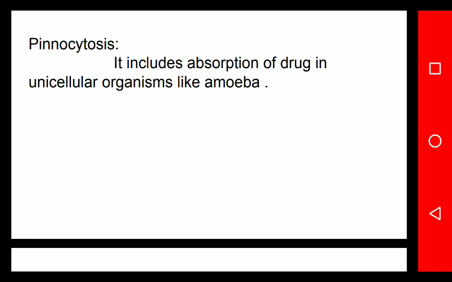Questions can be asked on absorption, such as explain simple diffusion, facilitated diffusion and pinocytosis, or write notes, in an examination. Also, the definitions of bioavailability and absorption are important points in this topic. Of the remaining points in pharmacokinetic factors, only the first factor, absorption, is discussed today. The remaining points, distribution, metabolism and excretion, we will discuss in the next lecture.